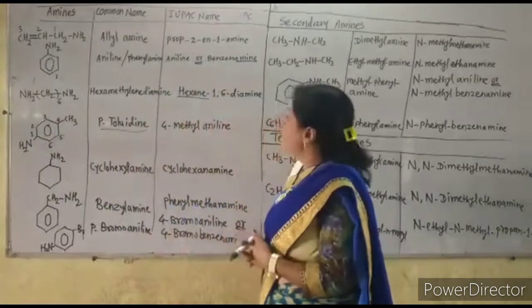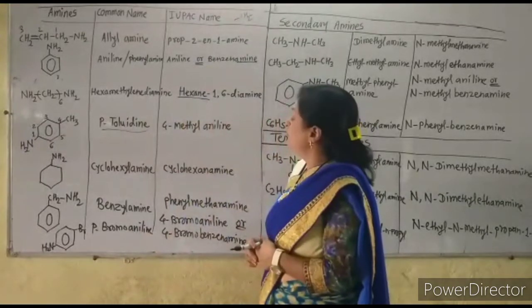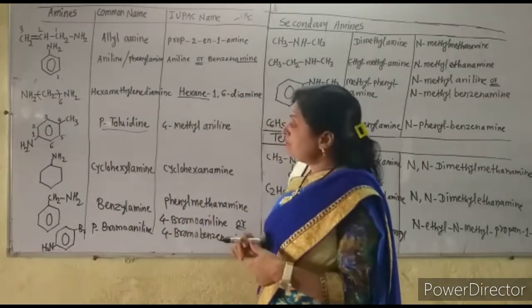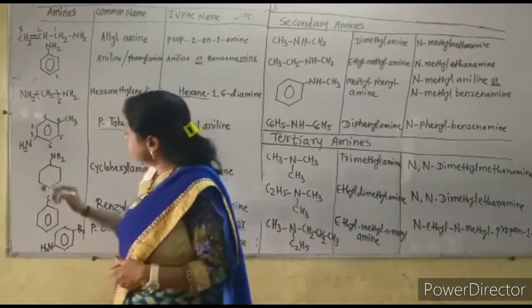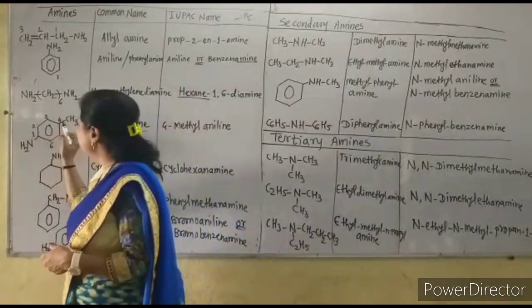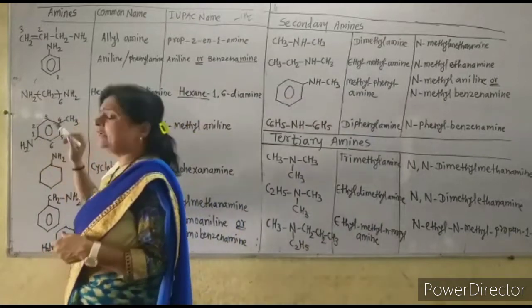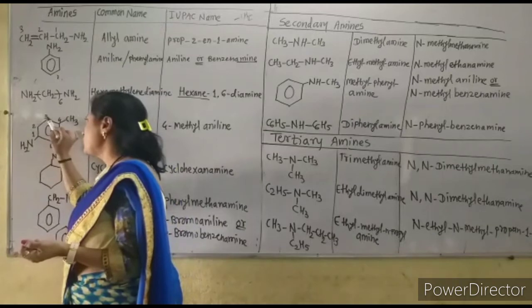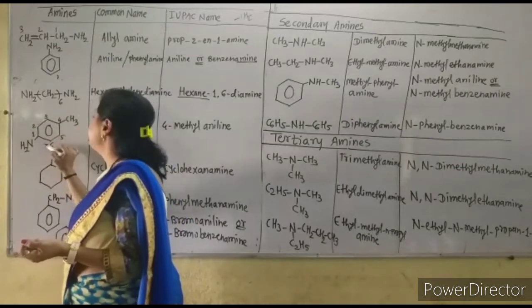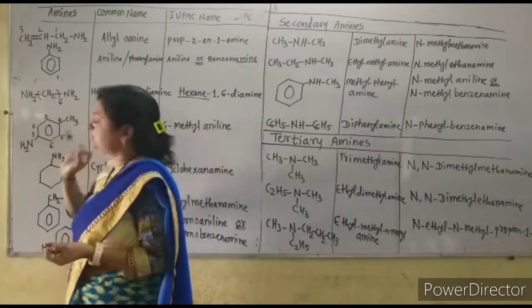But if we number by taking the carbon to which the NH2 group is attached as number 1, then by clockwise or anti-clockwise numbering, the methyl group, from either side, is at the 4th position.